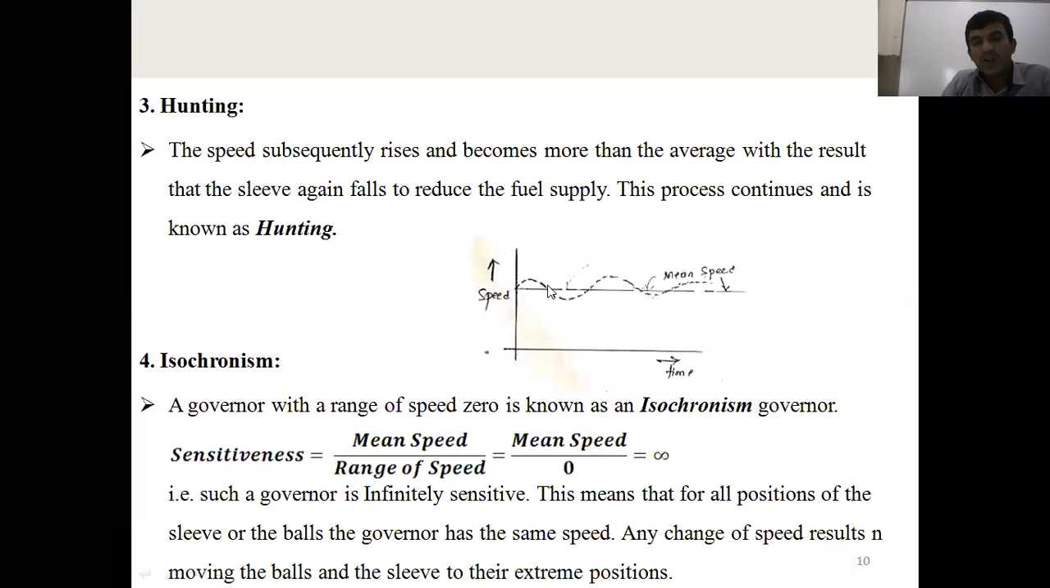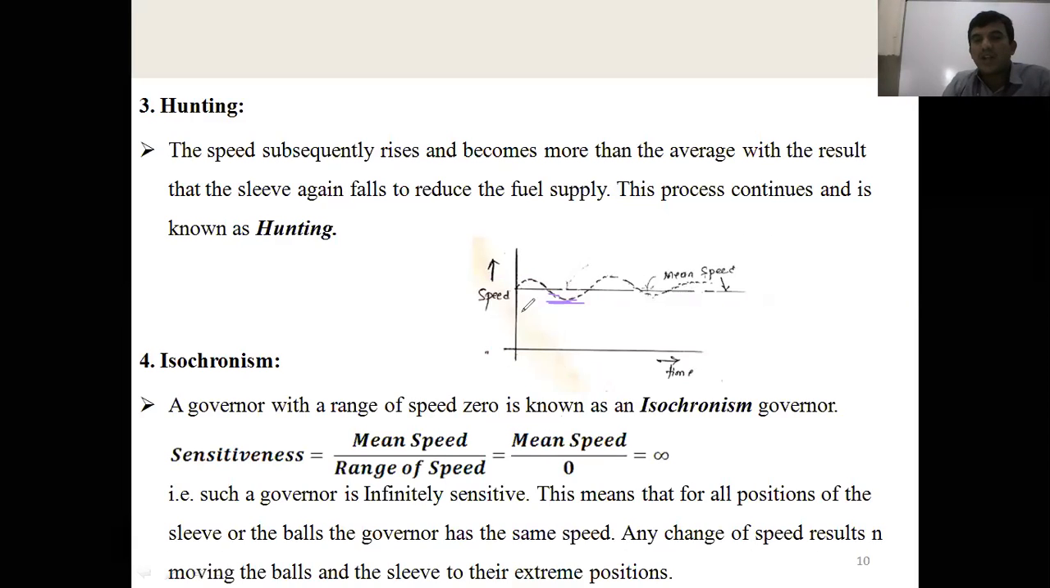Once it moves radially outward, the sleeve moves upward and cuts off the throttle valve. Once it cuts off the throttle valve, the power produced by the engine is less, then the speed is less. When there is no load condition, the speed is more, and I want to maintain this mean speed, so it will cut off the fuel supply. Once the fuel supply is cut off, the speed of the engine is less, and the governor shaft also rotates slower. That is another speed here. Again, this occurs continuously.